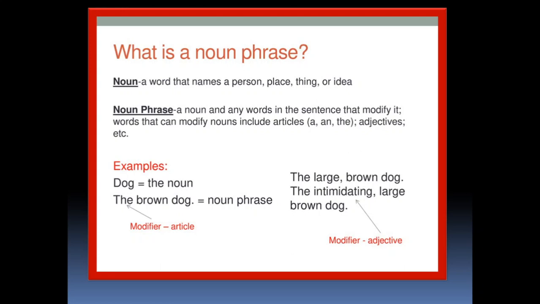Another example, the large brown dog. The intimidating large brown dog. We are describing the dog in more detail. We are using an adjective. So it's called a noun phrase.